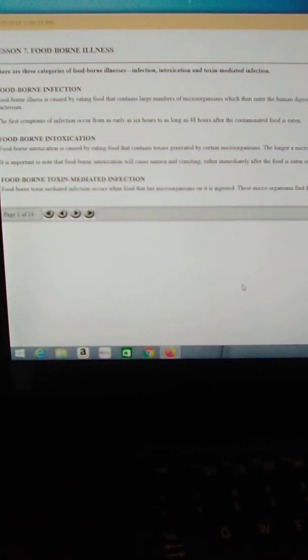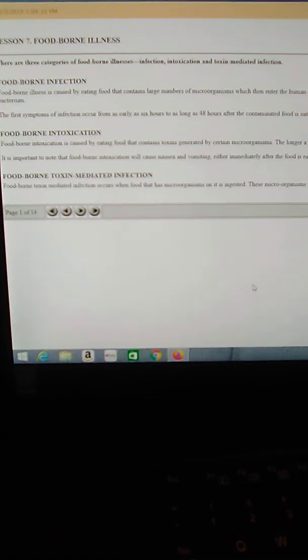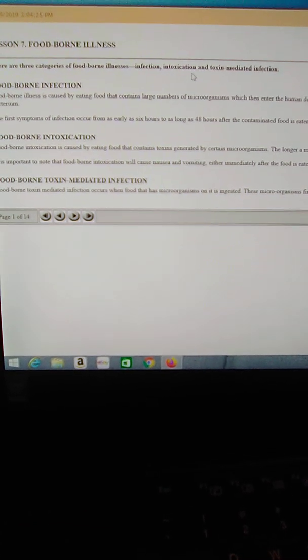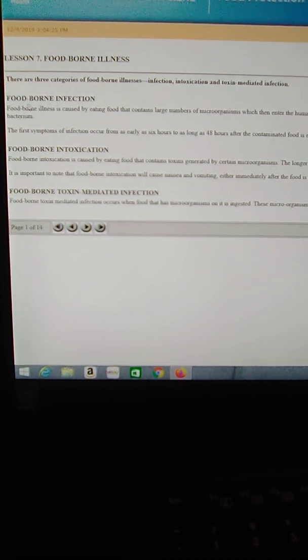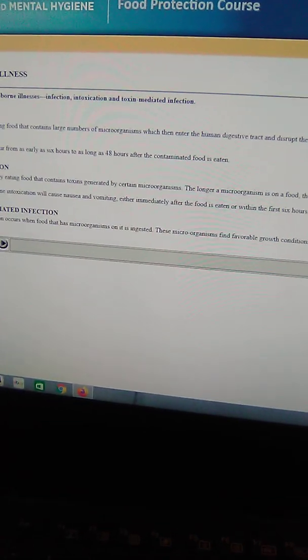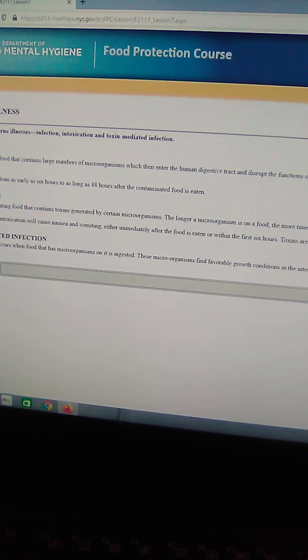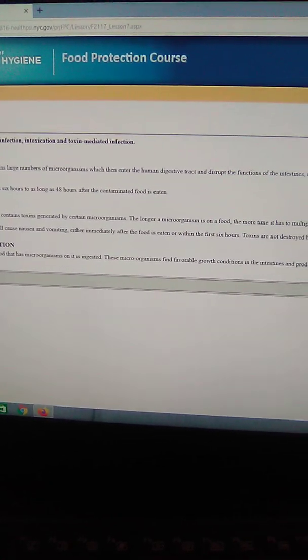Lesson 7, Foodborne Illness. There are 3 categories of foodborne illness: infection, intoxication, and toxin-mediated infection. Foodborne infection. Foodborne illness is caused by eating food that contains large numbers of microorganisms, which then enter the human digestive tract and disrupt the functions of the intestines, resulting in diarrhea and other problems.